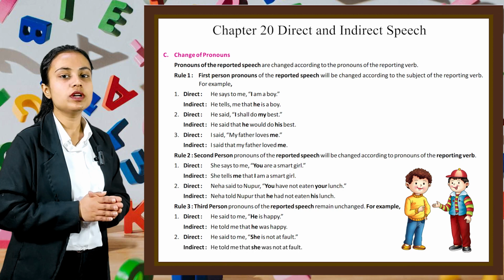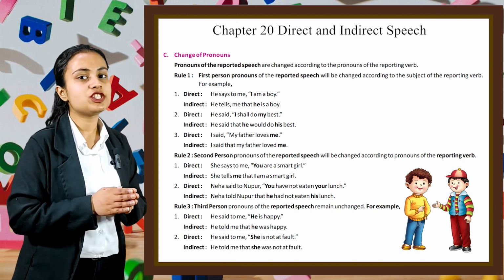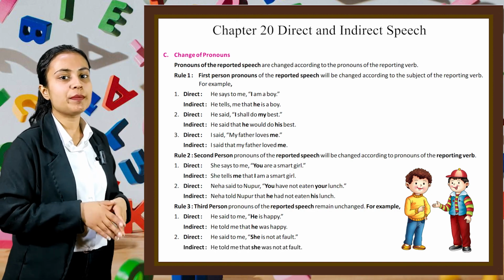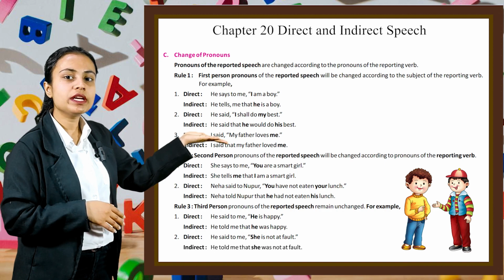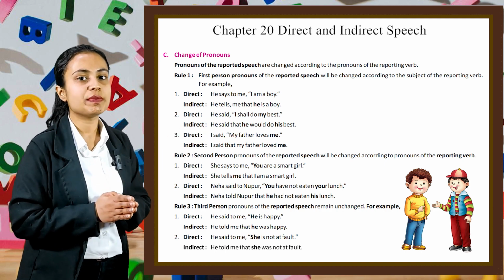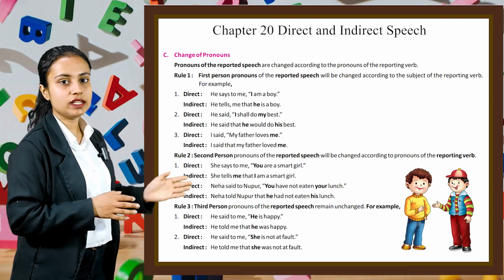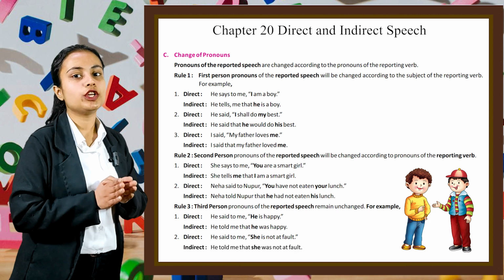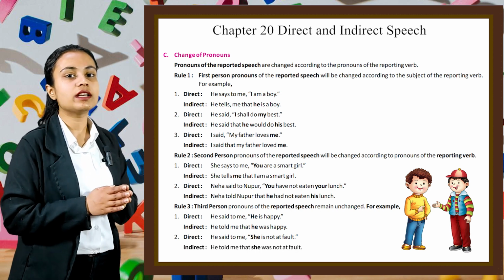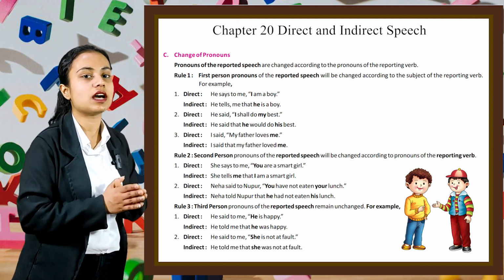Now, rule number 2. Second person pronouns of the reported speech will be changed according to the pronouns of the reporting verb. For example, direct. She says to me, "You are a smart girl." And in indirect, she tells me that I am a smart girl. Second example is direct. Neha said to Nupur, "You have not eaten your lunch." And in indirect, we can write Neha told Nupur that she had not eaten her lunch.